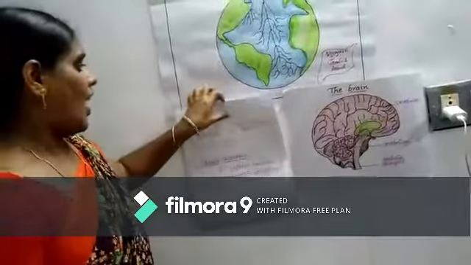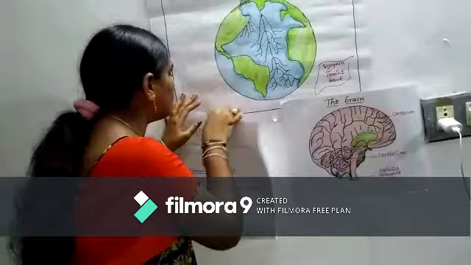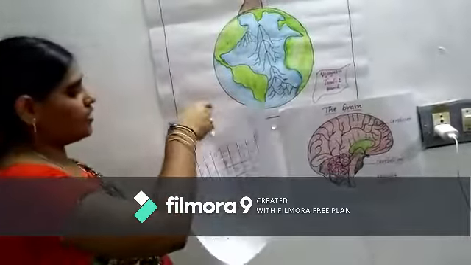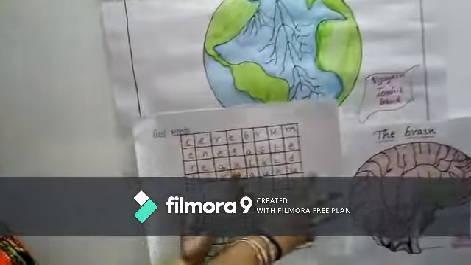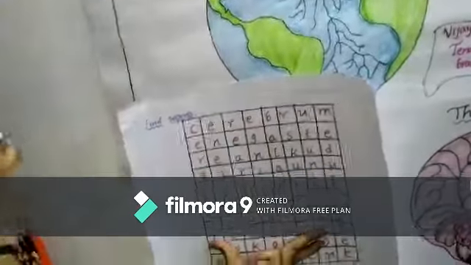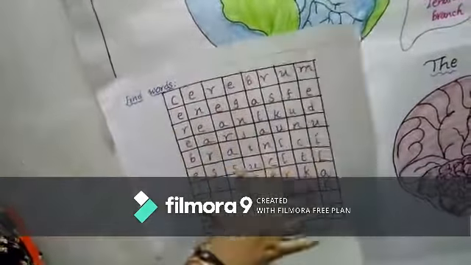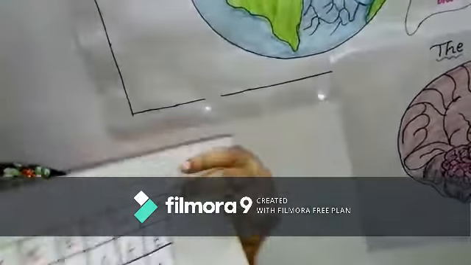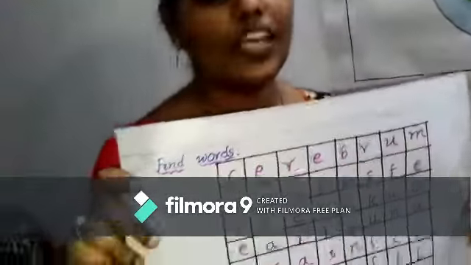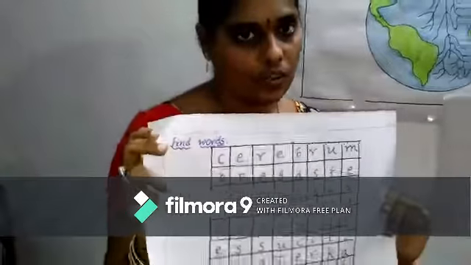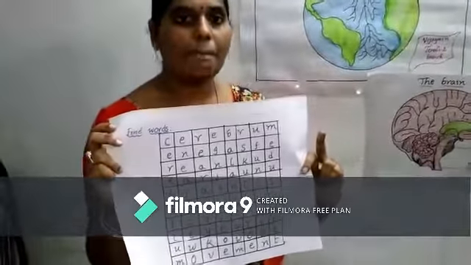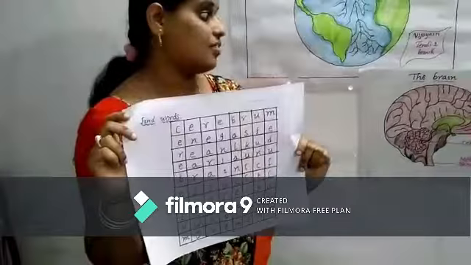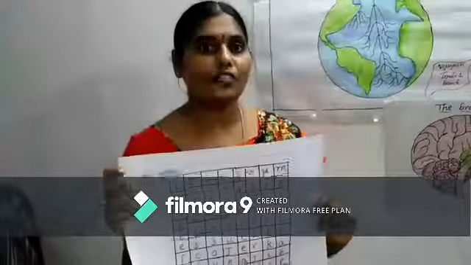So I would like to give you one home task. What is the home task? You have to find the words related to this topic in this grid. I will give you the grid. Some words are: cerebrum, cerebellum, medulla oblongata, brain. These words are hidden in this grid. You have to find them.